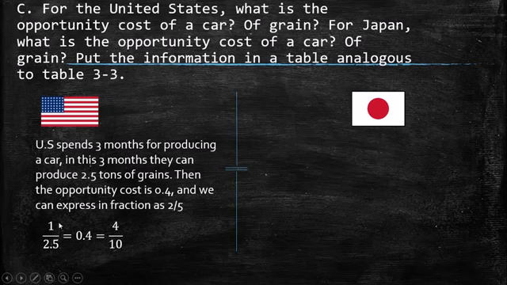Why? Remember, we have one car. In the meantime, we can produce 2.5 tons of grain. If we divide, we have 0.4. If we multiply the numerator and denominator by 10, we have 4 over 10, and we can simplify by 2, so we have 2 over 5. So this is the opportunity cost.